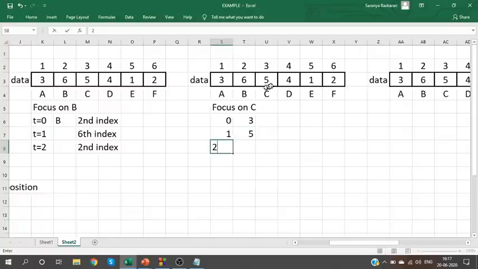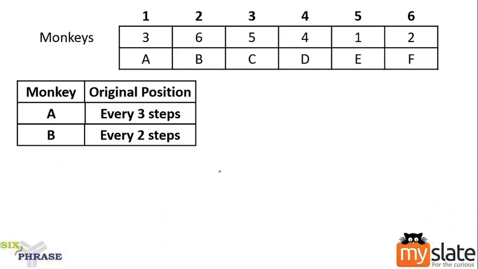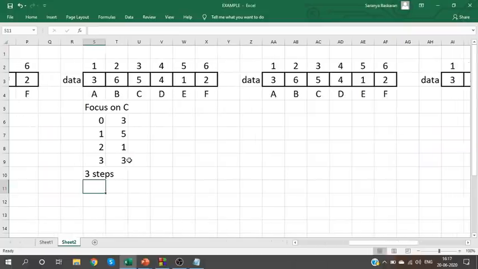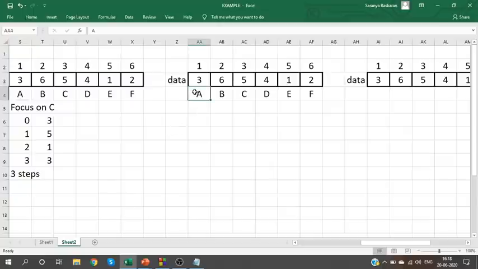At 2 seconds, from 5 it will go to 1. At 3 seconds, from 1, it will come back to 3. So C requires 3 steps to come back to the original position. Note it down. For C, every 3 steps, it will come back to the original position. Next, we are going to focus on D.